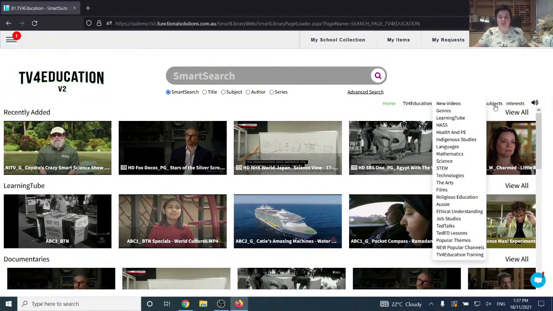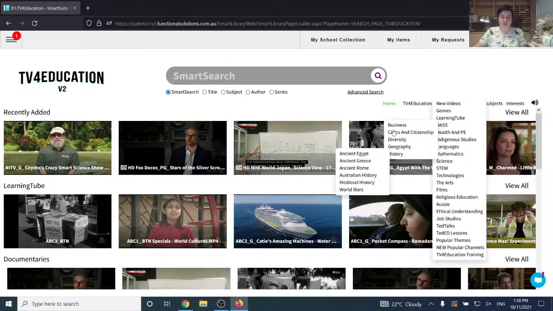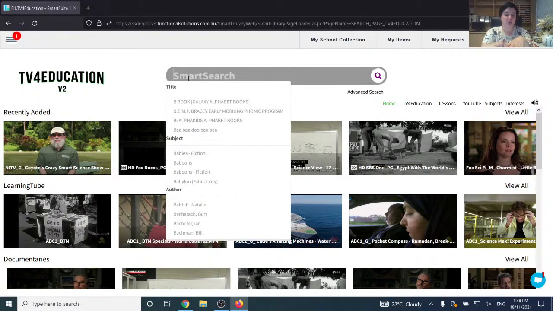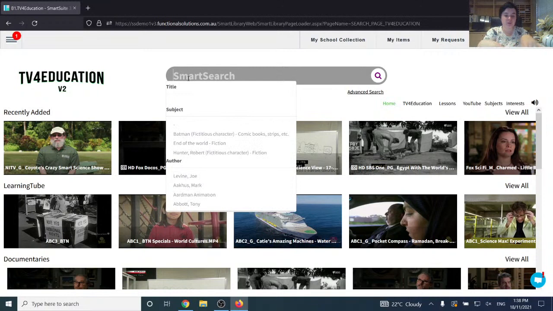So as always, you can do a subject search if you want by clicking the subject tab here. You can go to HAS, to history, and you can search that way. Or if you're looking for something specific, which is our case, you can go to the smart search bar here and type in whatever it is that you want. You can type in the title of a program or just the subject. So we'll just type in Dust Bowl since that's what we're after.